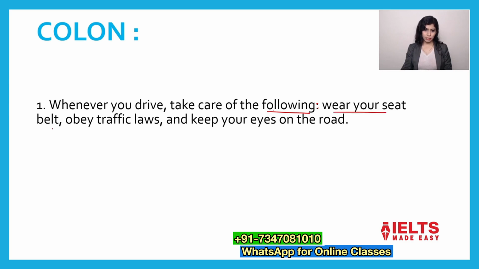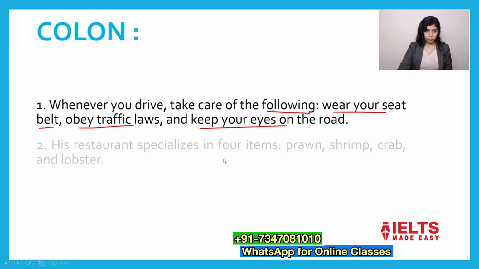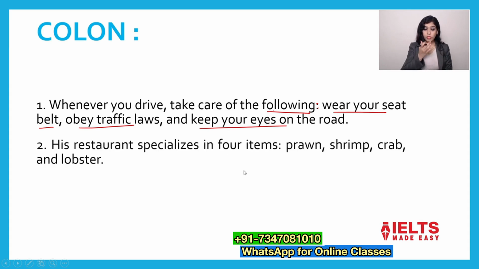Wear your seat belt, obey traffic laws, and keep your eyes on the road. Before and I have put comma. Before that, comma, and I have used colon here. So colon is used in order to explain 2 or 3 points. Next example. His restaurant specializes in 4 items: prawn, shrimp, crab and lobster.